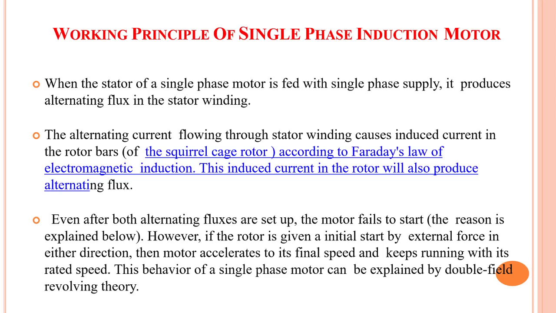Now the alternating current flowing through the stator winding will cause induced current in the rotor bars of the squirrel cage rotor. According to Faraday's law of electromagnetic induction, this induced current in the rotor will also produce alternating flux. So even after both the alternating fluxes are set up, the motor fails to start. However, if the rotor is given an initial start by external force in either direction, then the motor will accelerate to its final speed and keep running at its rated speed. This behavior of a single phase motor can be explained by the double field revolving theory.